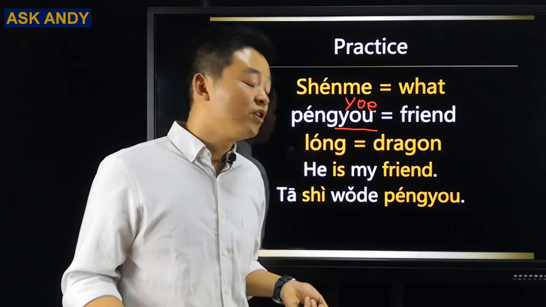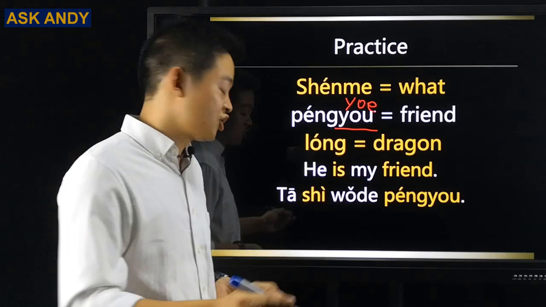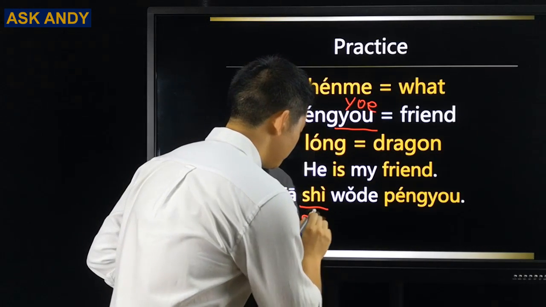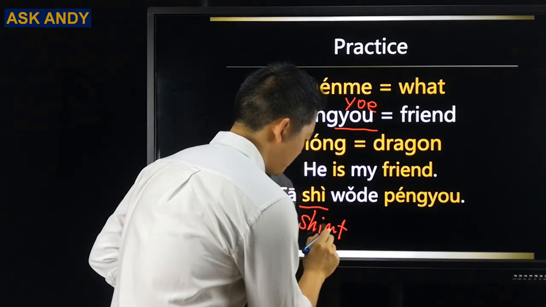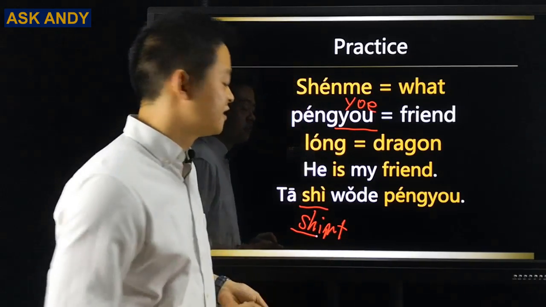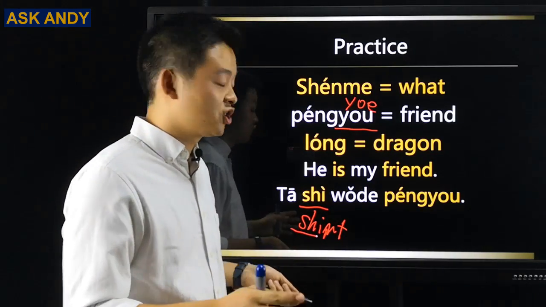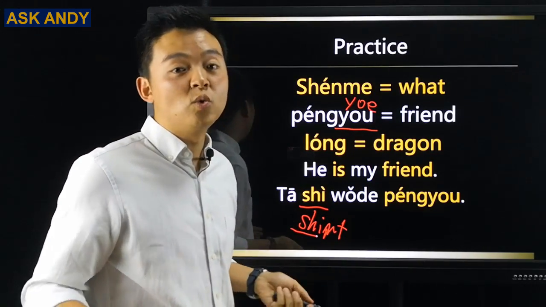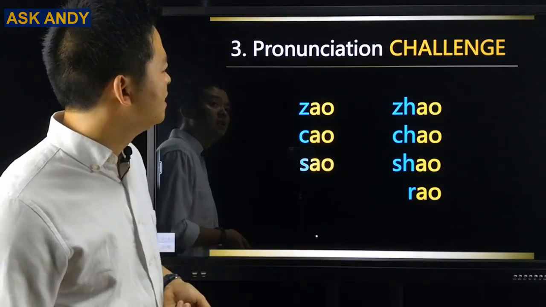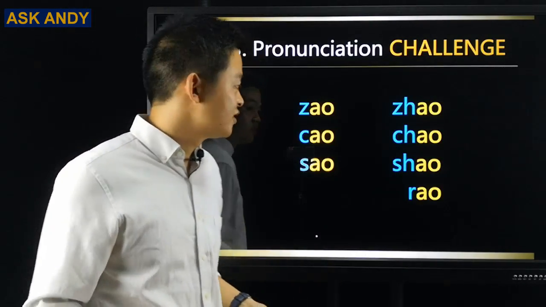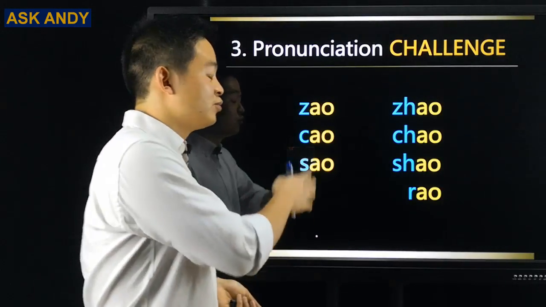他是我的朋友. So for this 是, if you find it difficult, remember my trick. First you do shirt. For this 是, first you do shirt. So focus on the first part. Shirt, extend the end, extend sh. So that will be shirt, sh. So 他是我的朋友. He is my friend. So pronunciation challenge. So for these 7 syllables, let's start with this group first.